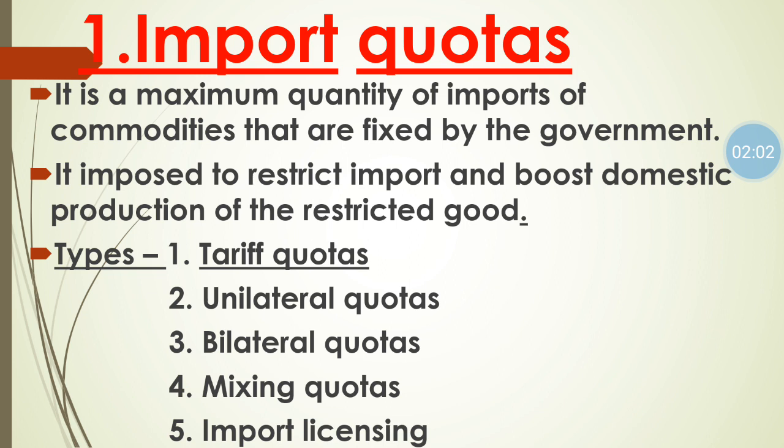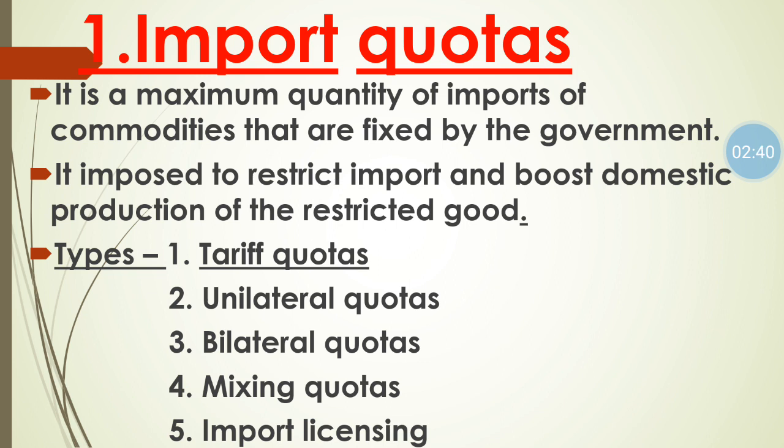Import quota is used to restrict and prevent import, and because of import quota our import automatically decreases and it boosts domestic production of the restricted goods. In short, import quota means we can import only the commodity quantity decided and fixed by the government, and when import falls, that commodity is automatically produced by our domestic firms, so it encourages our domestic producers to produce that commodity.